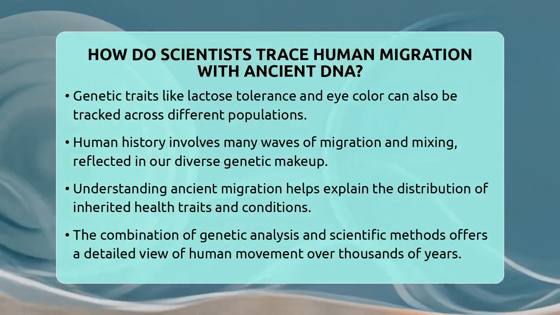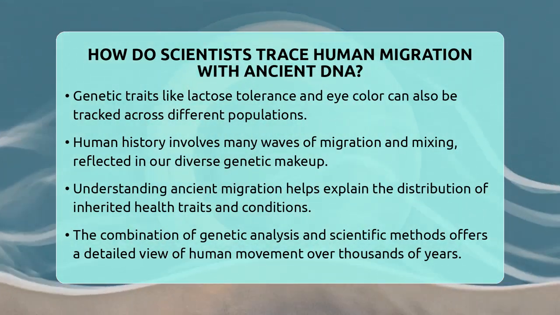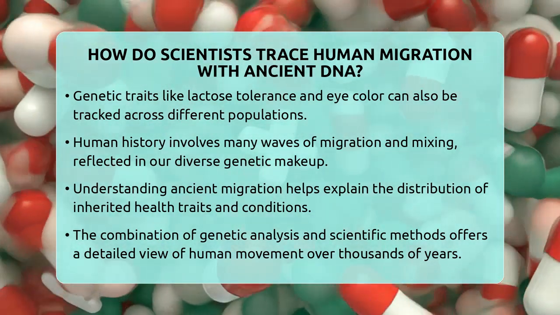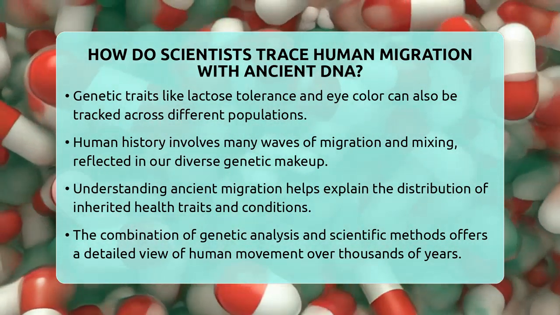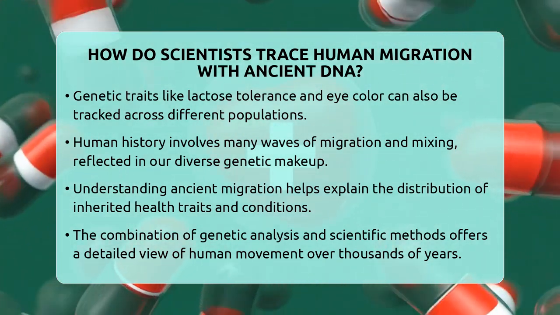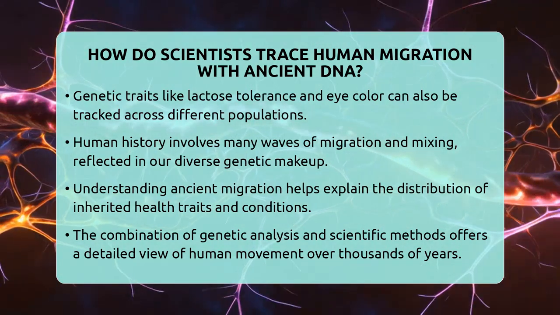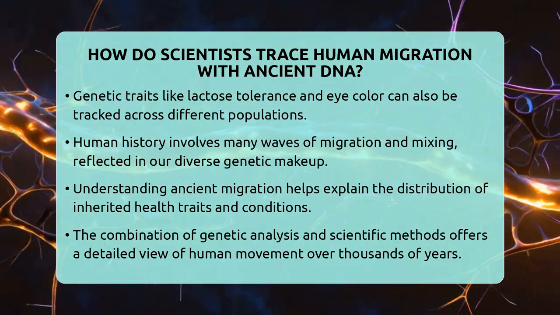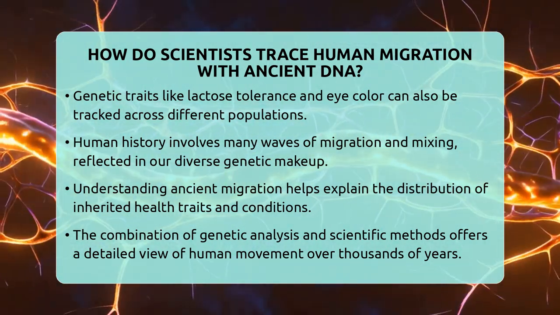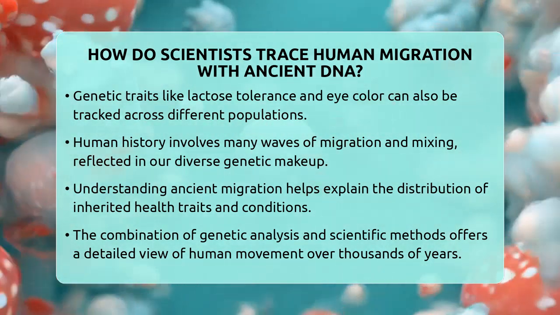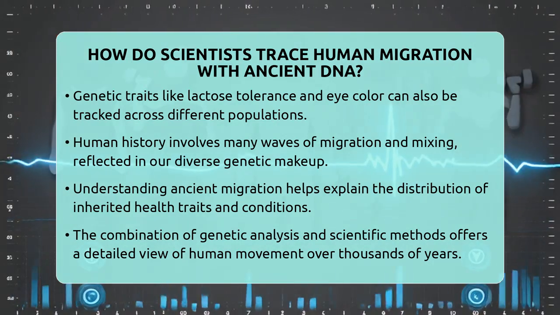In short, scientists trace human migration with ancient DNA by carefully extracting genetic material from old remains, analyzing mitochondrial DNA, Y chromosome DNA, and autosomal DNA, and combining this with other scientific clues. This approach helps us understand how humans moved, mixed, and evolved over thousands of years, giving us a clearer picture of our shared past and how it influences our health today.